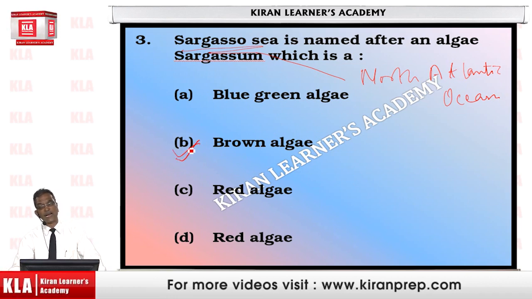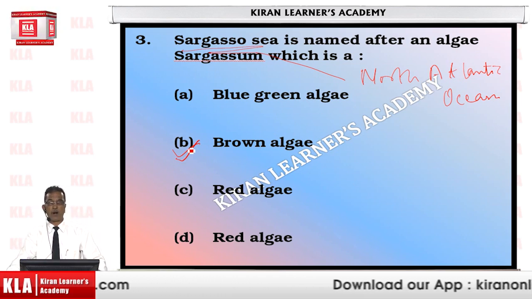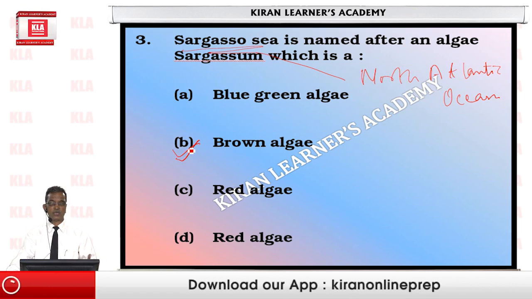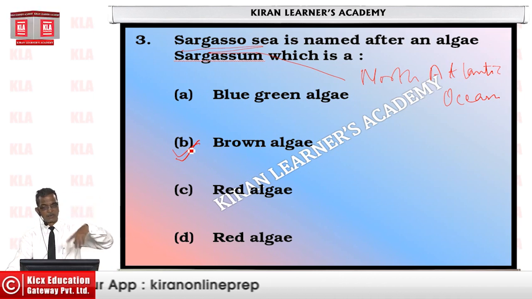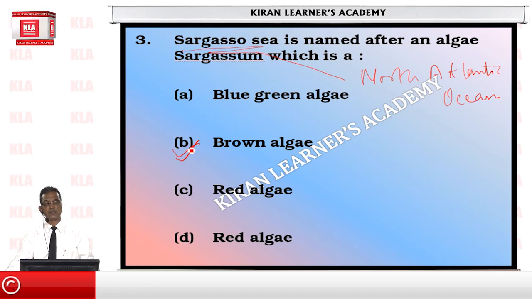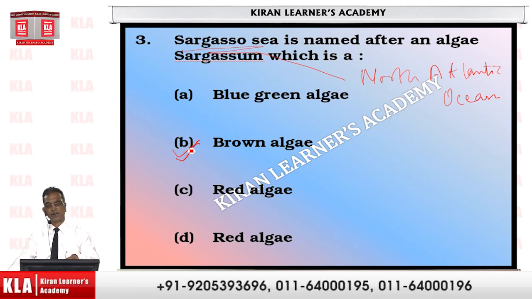Algae, you know, are aquatic, found only in water or moist places, and they impart the brownish color to the surface of the ocean water. And hence that area in the North Atlantic, because of the presence of the brown algae called Sargasso, got the name Sargasso Sea.